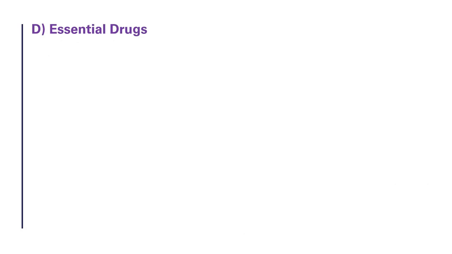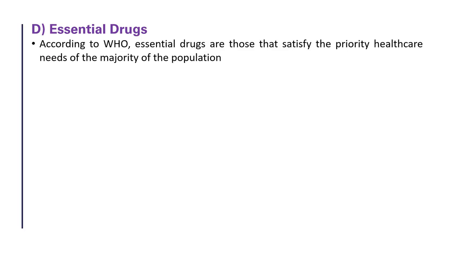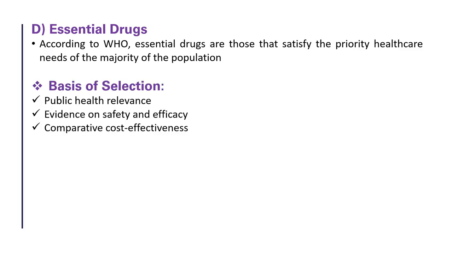Fourth and last, essential drugs. These are the most important medicines needed for public health. According to the World Health Organization, essential drugs or medicines are those that satisfy the priority healthcare needs of the majority of the population. Means these are the most necessary medicines that everyone should have access to, especially in the public health system.